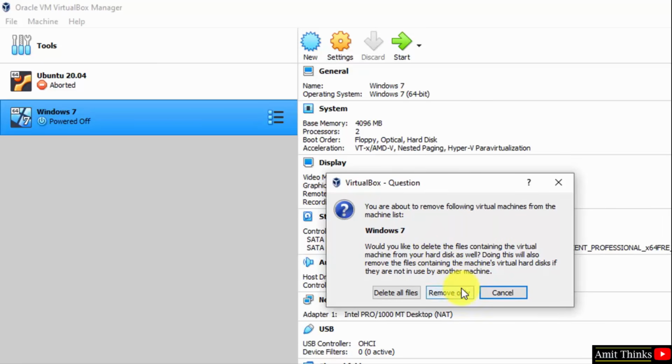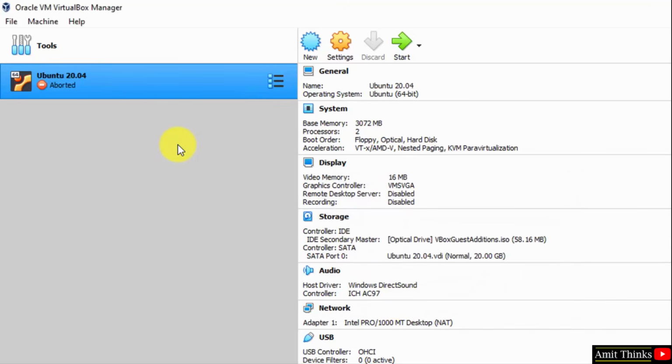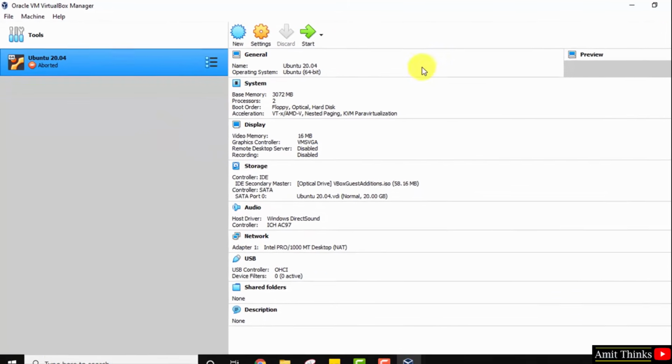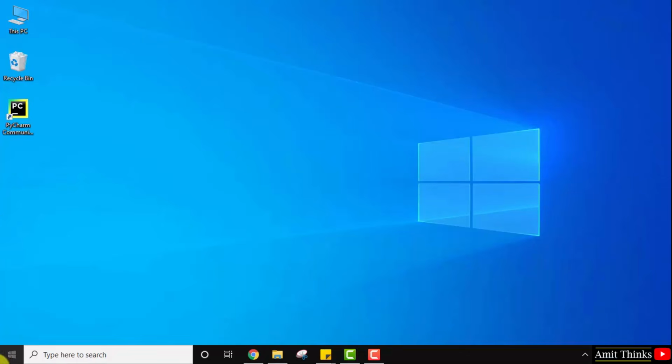Yes, we want to delete the entire Windows 7 virtual machine. With that we also want to delete all the files. I'll click on delete all files. This will delete the Windows 7 virtual machine from VirtualBox. When you close it and try to open it again.